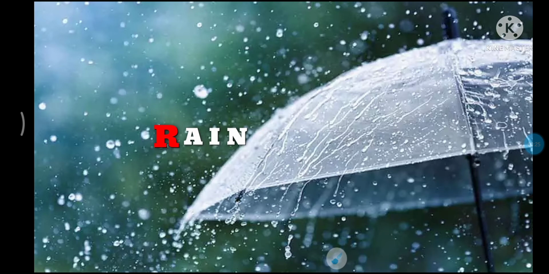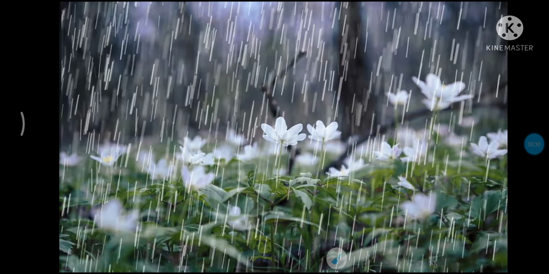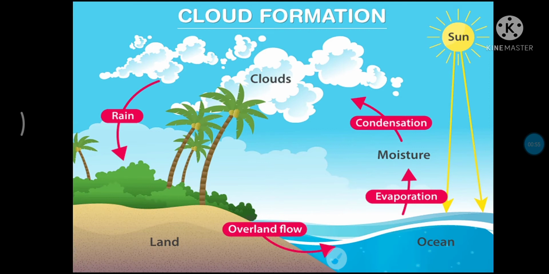Let's start with rain. Due to the heat of the sun, evaporation takes place from sea, river, pond, etc. That means the evaporation is taking place on all the water bodies. The air along with the water vapor gets warm and rises up. As it goes higher up in the sky, it cools down. The water vapor condenses to form tiny drops of water.